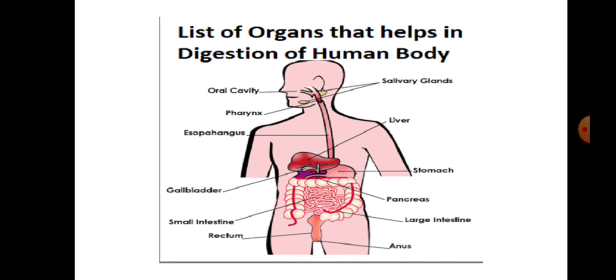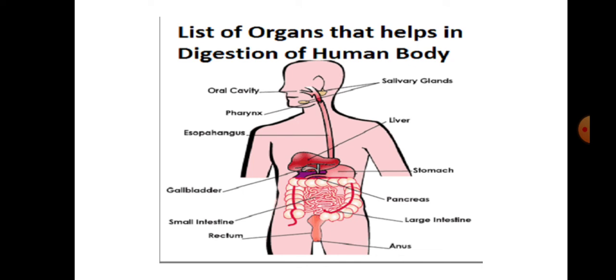So what is basically digestion? Digestion is a systematic process that is performed by various organs in our body to break down the food into simpler components so that they can easily be absorbed by the bloodstream and can reach organs to provide them energy to perform various tasks.